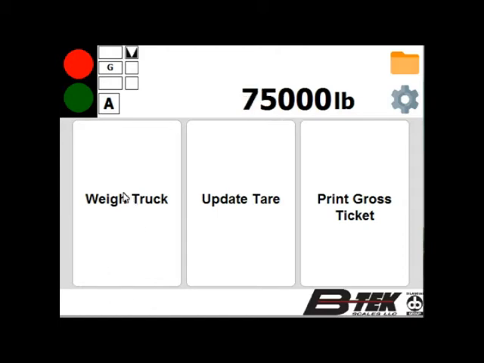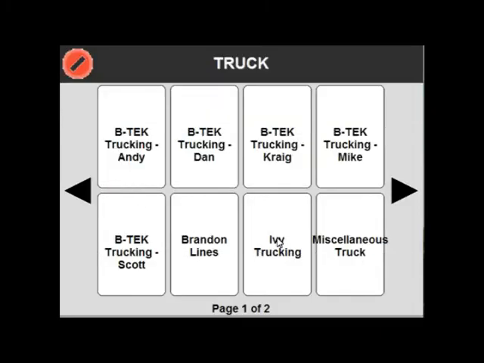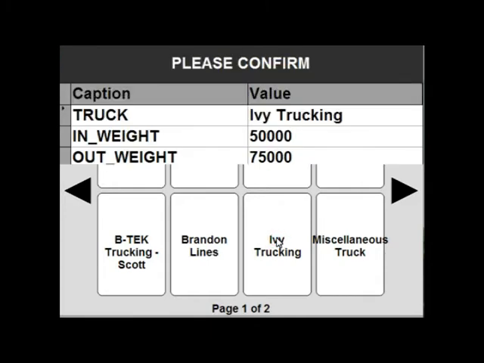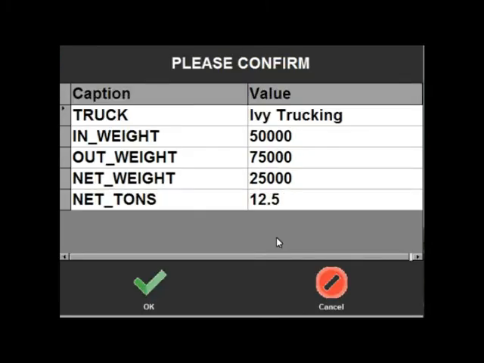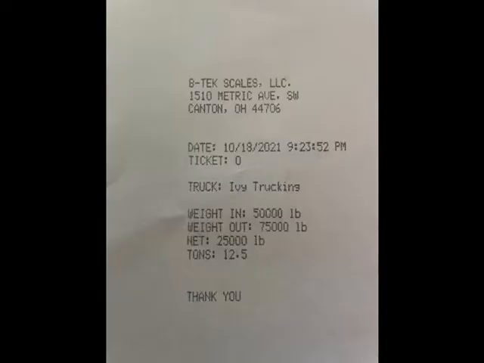And when he returns, we'll press the Weigh Truck button. Select the IV trucking. It'll then give us our truck ID, inbound and outbound weights, and when we click OK, it will start to print. The truck can then exit the scale.